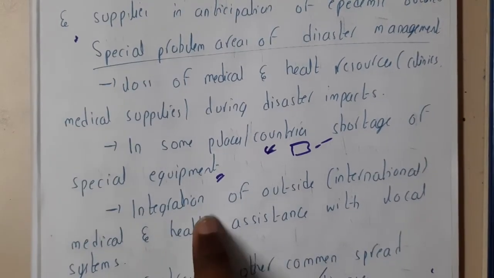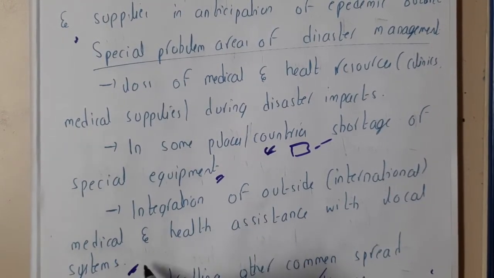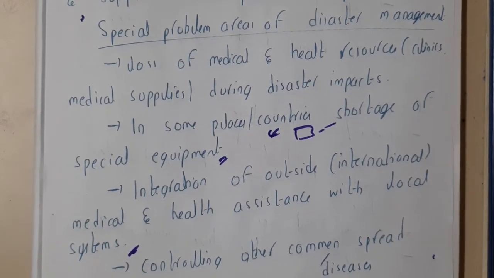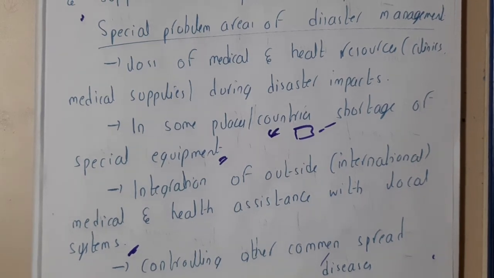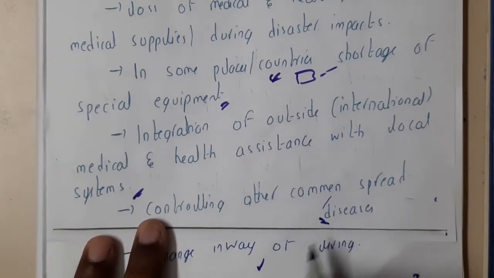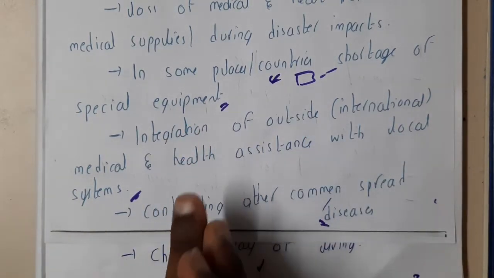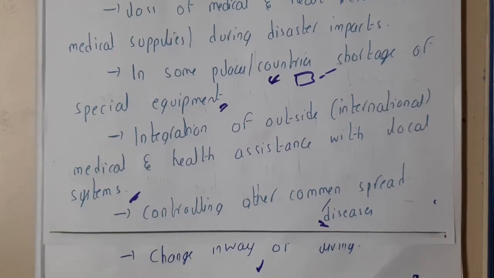Yes. So similarly, integration of outside international medical and health assistance with the local systems. So if there is any requirement that you need, you should get it from other states or other countries, guys, because these are the things which you need to solve, right? Yes. So you will be giving them some kind of money or anything, and you'll be collecting them. Okay. Similarly, controlling other common spreading diseases. So basically, a single disease can start multiple other diseases also, right? Yes. So that is the reason why you should make sure that you are not creating new ones and you are not spreading them again.